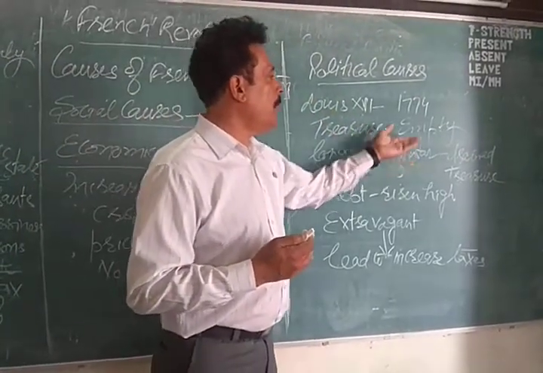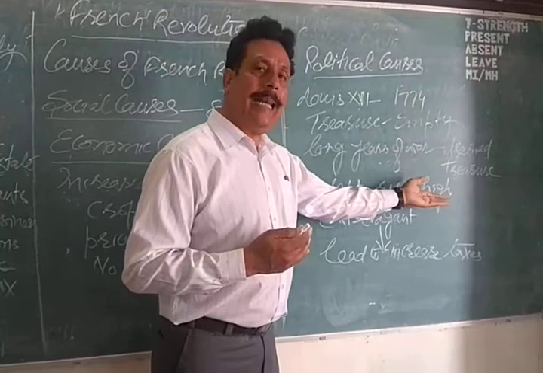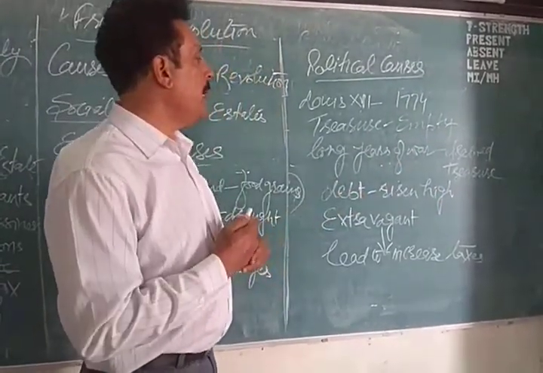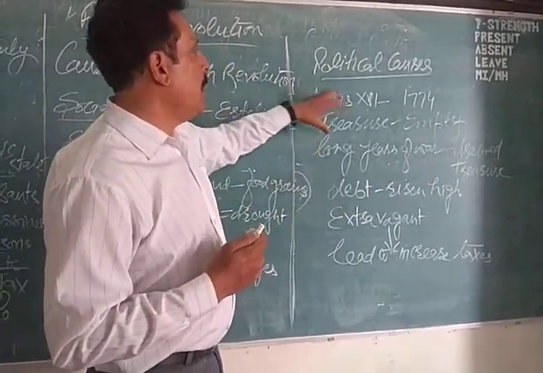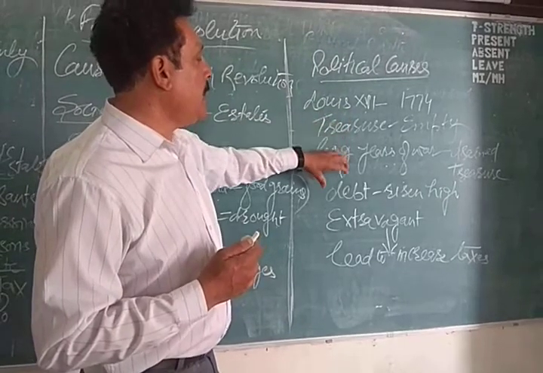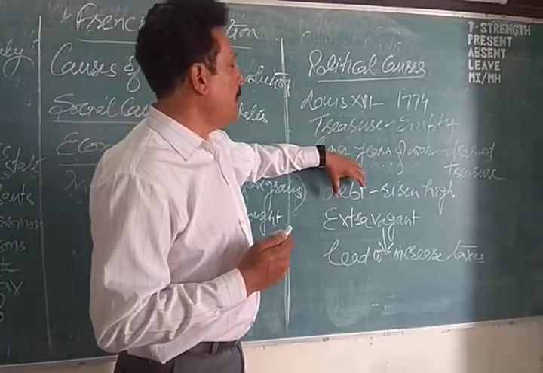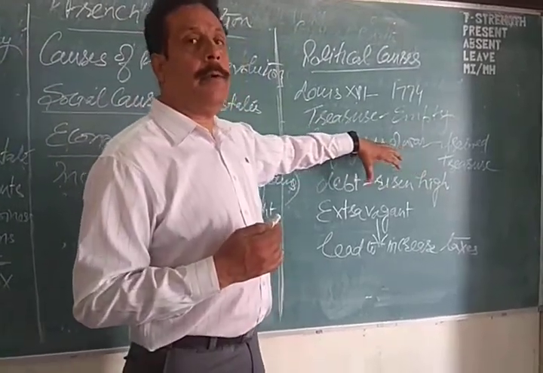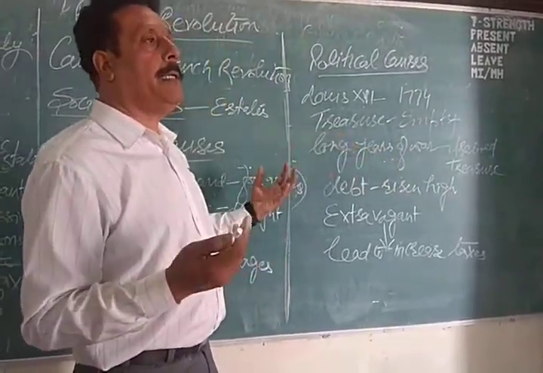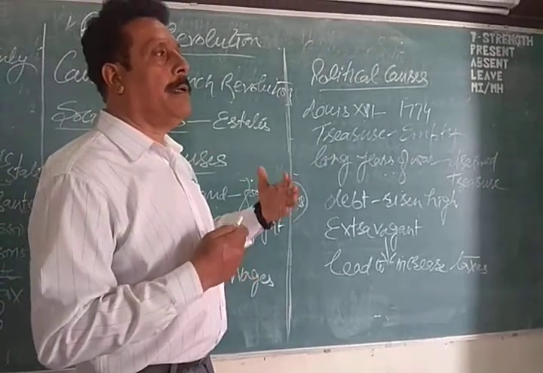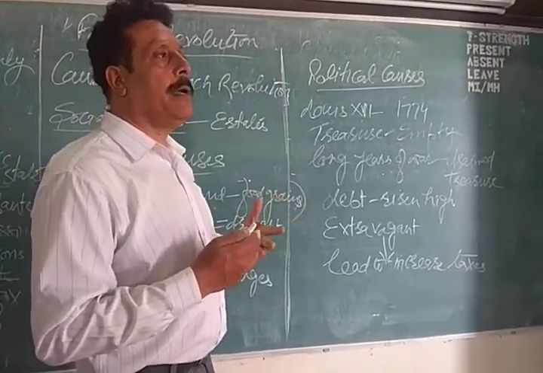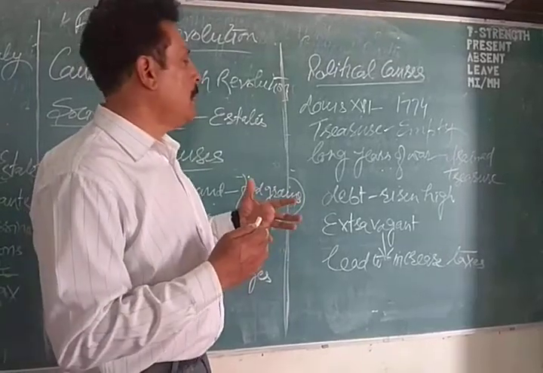Furthermore, because of the war, the treasure was drained and there was no money left, and the debt of France as a country had risen high. They took loans from other countries, like when they helped the 13 colonies in America to gain independence and other things.